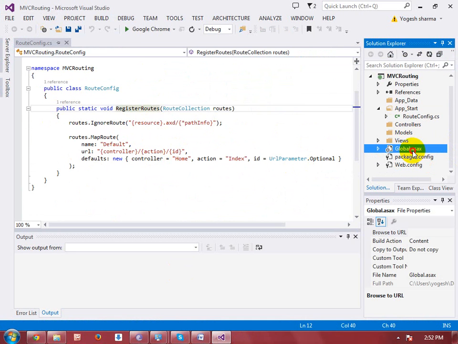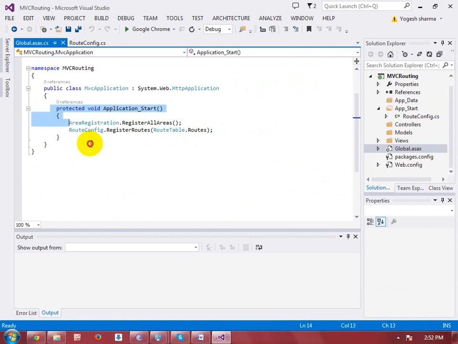So go to the Global.asax file. This particular file is responsible for executing your application. We know that some events are executed during the application execution. The first event is the Application_Start event. Here you can see a particular method, RouteConfig.RegisterRoutes(RouteTable.Routes). RegisterRoutes is a static method and we are passing the routes into this method argument.